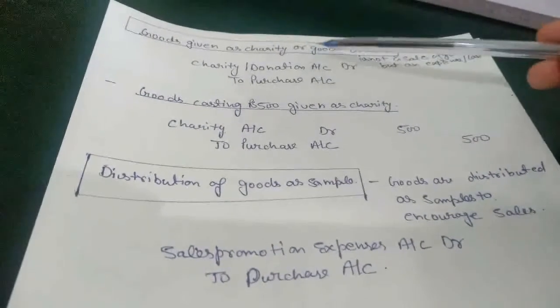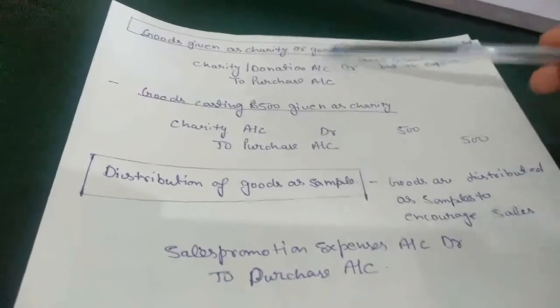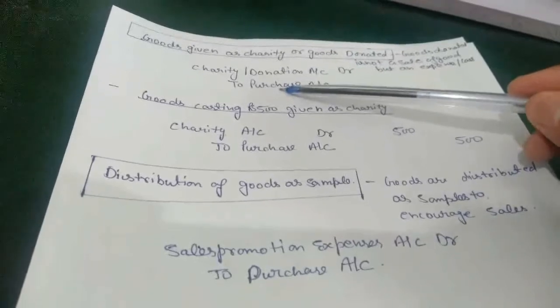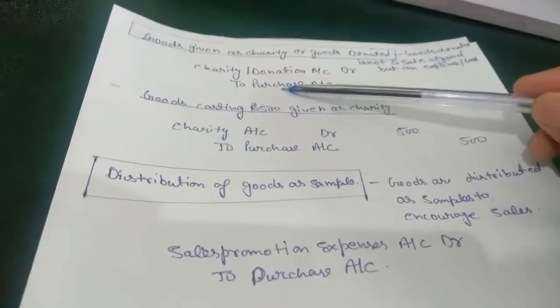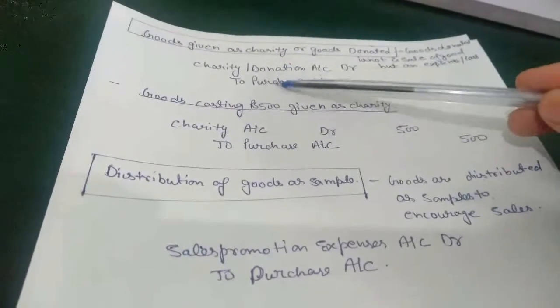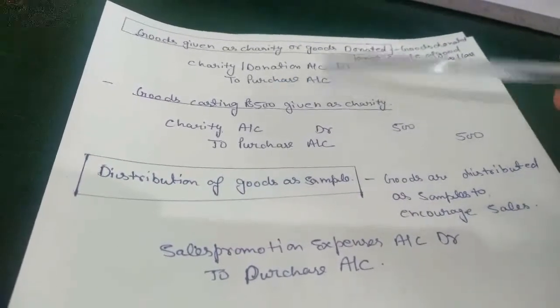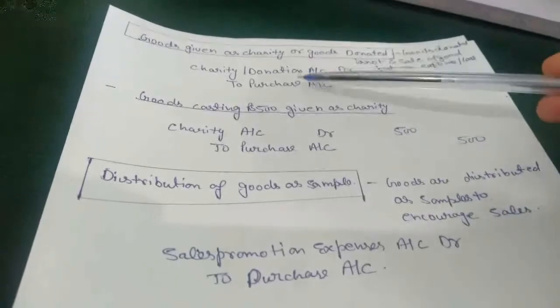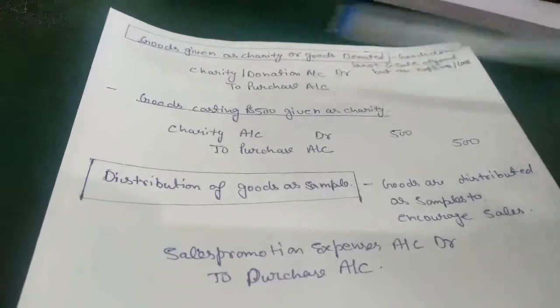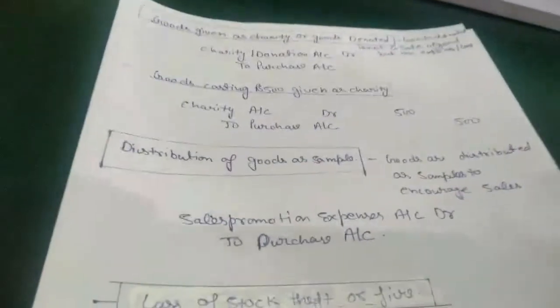What we are donating is our goods. So what will the business lose? Goods. As we know, whatever comes in, we will debit, whatever goes out, we will credit. What goes out from the business is goods, and we don't know the name of the goods, so we will use purchase instead of the name of that good.